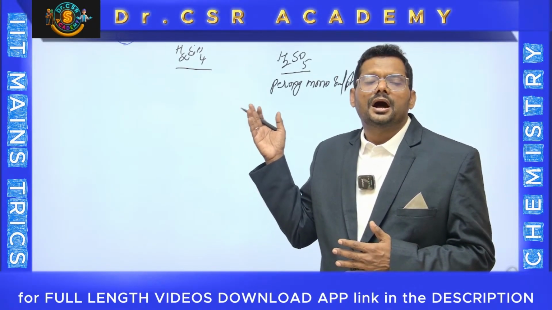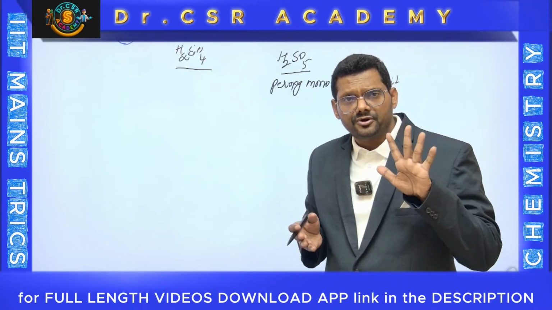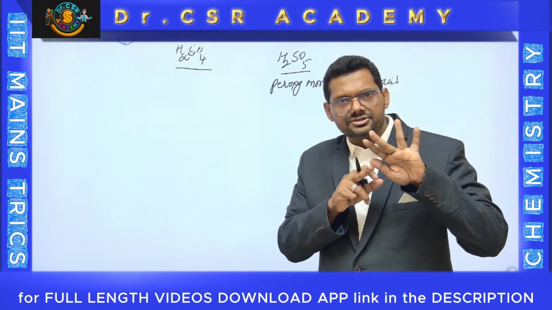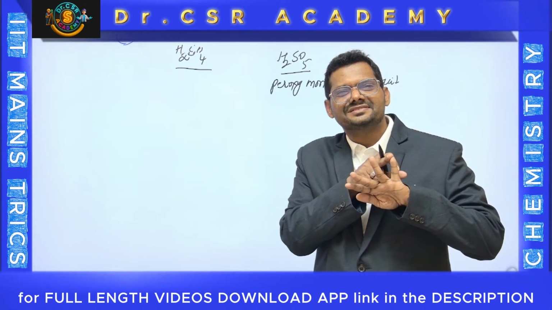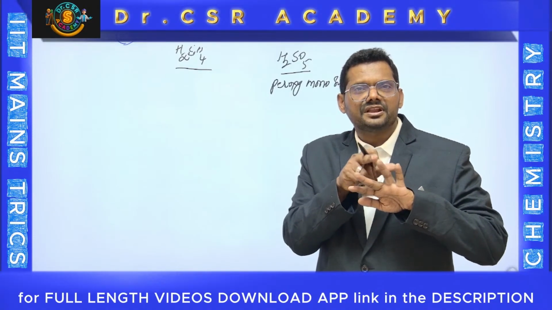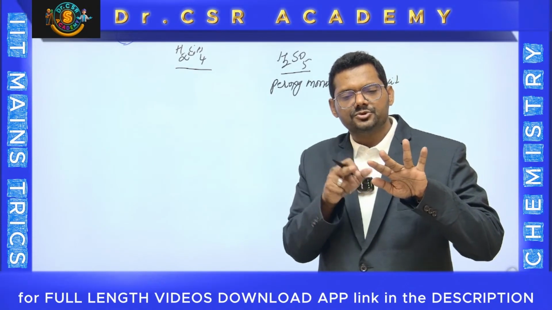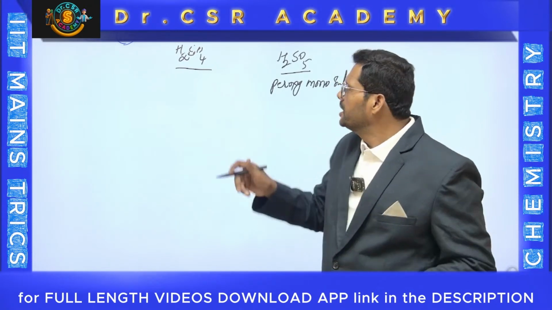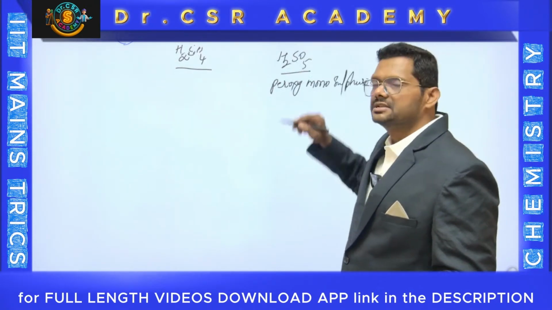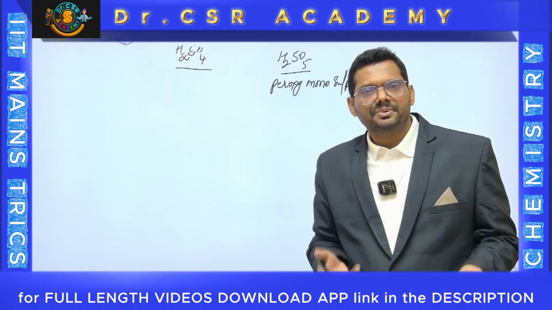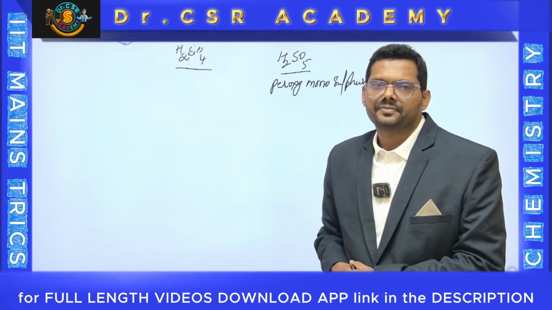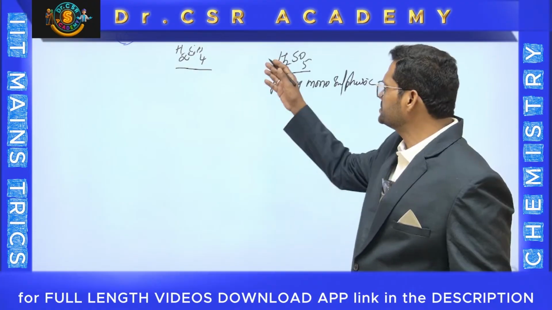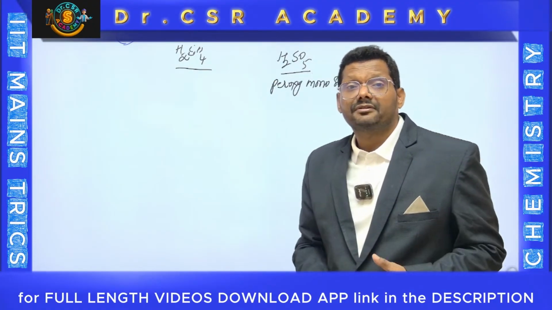+6. How is it possible? Out of 5 oxygens, 3 are normal oxygens and 2 are peroxy oxygens. That means -1, -1, and -2, -2, -2. So -6 and -2, total -8 only. Here the total is -8 and the +2 from hydrogen is cancelled. Therefore, sulfur is +6. Based on that, you can develop the structure.